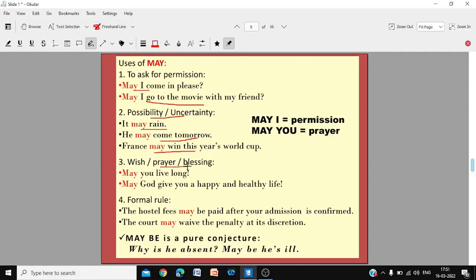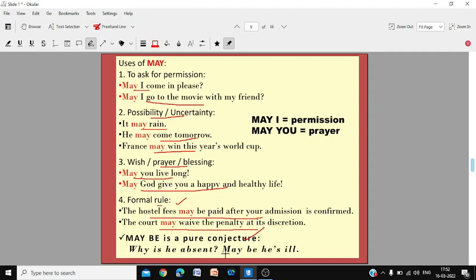Wish or prayer: may you live long. May God give you a happy and healthy life. All these are prayers and blessings. Formal rule: the hostel fees may be paid after your admission is confirmed. The court may waive the penalty at its discretion. These are formal rules.